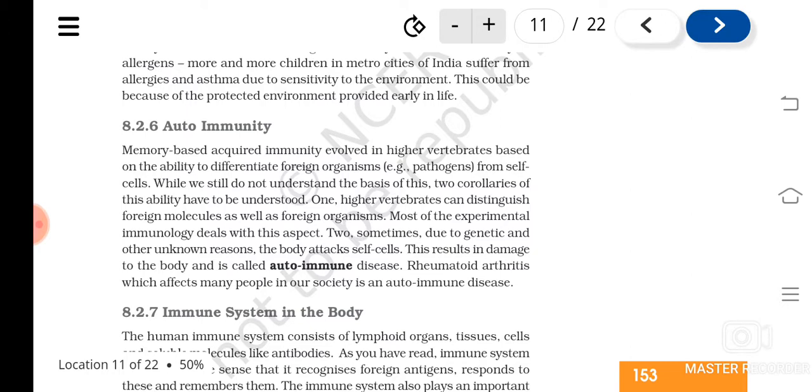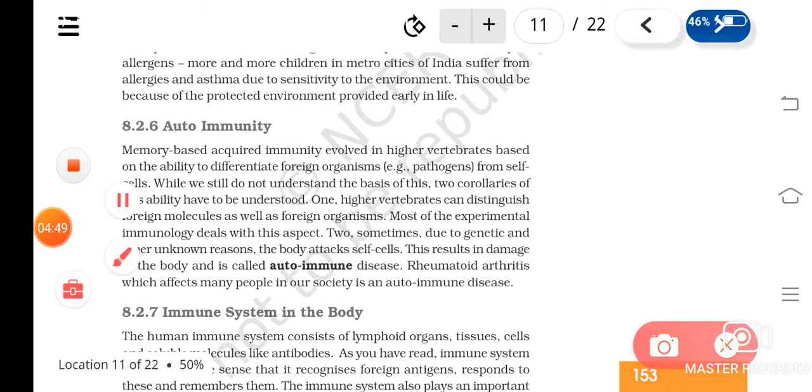When a pathogen enters the body, antibodies are produced and they fight against it. But in this condition, the immune system is not able to identify self cells and non-self cells, so it will degenerate the organs of our own.